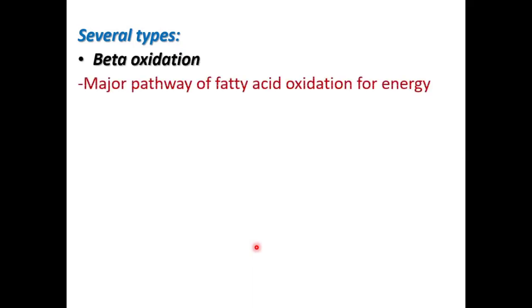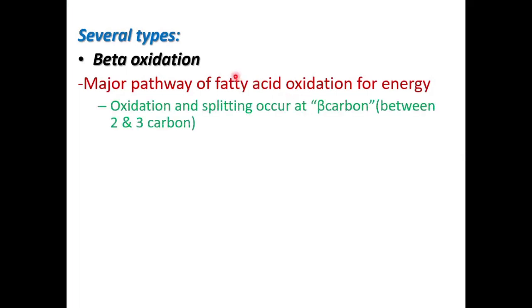There are several types of oxidation. They are beta oxidation. Beta oxidation is the major pathway of fatty acid oxidation for energy. Here, oxidation and splitting occurs at beta carbon. Beta carbon means which is between second and the third carbon.